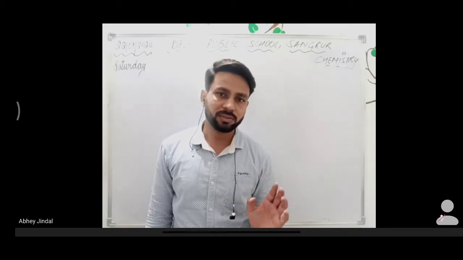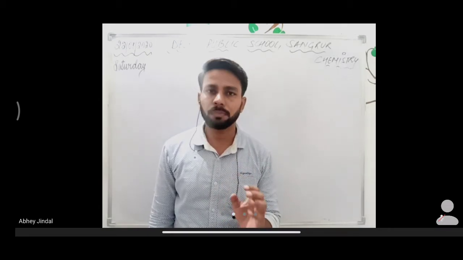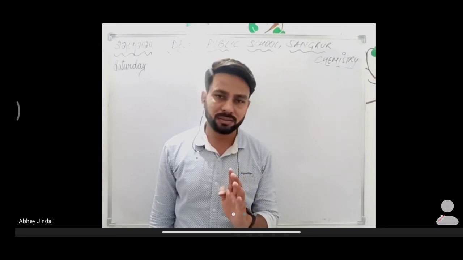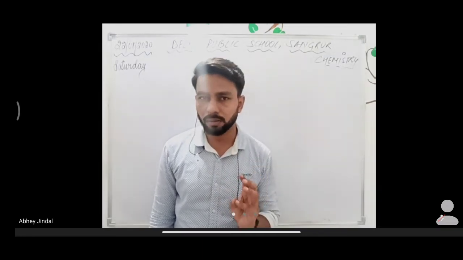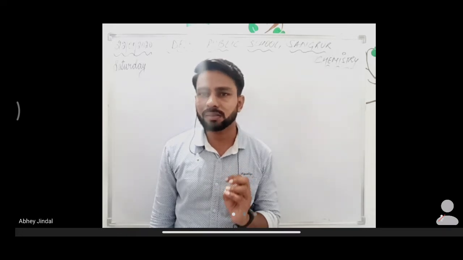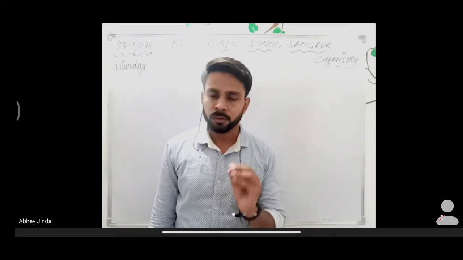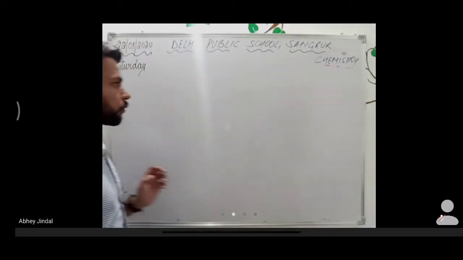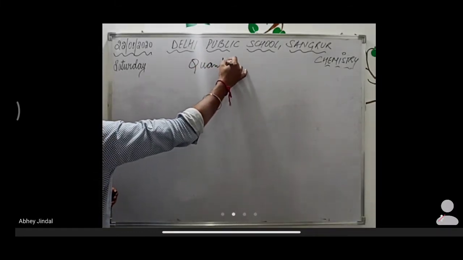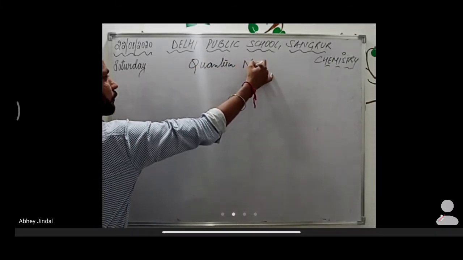So, in the previous lecture, we were discussing the orbital, not orbit, okay? And we discussed the dual nature of matter, that is de Broglie's concept, and also Heisenberg's uncertainty principle, right? So, in today's lecture, we are going to discuss quantum numbers because in the previous lecture we have discussed